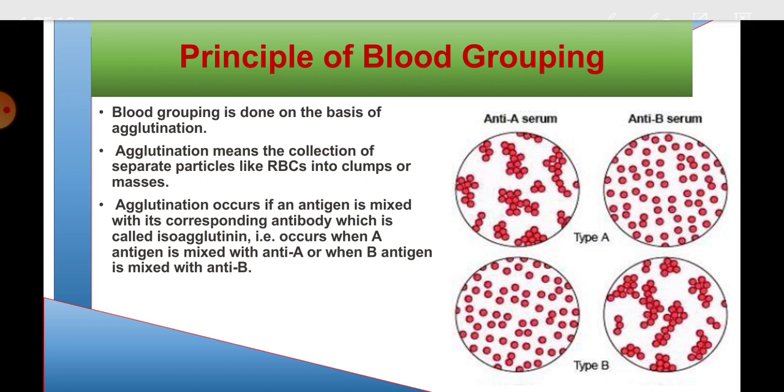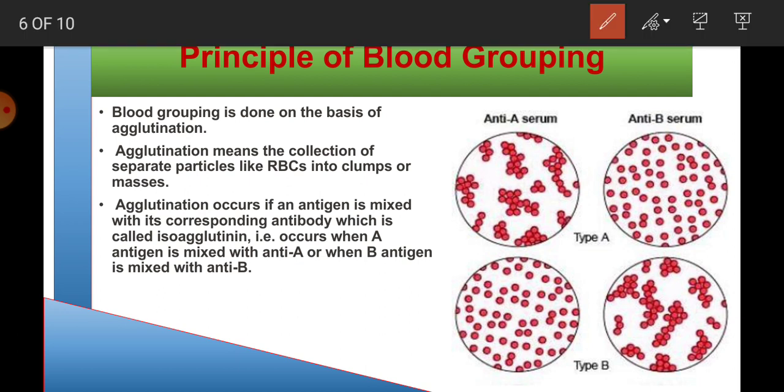Here you are seeing some separated red blood cells, but red blood cells can stick together and form a cluster, and this cluster forming is called agglutination.